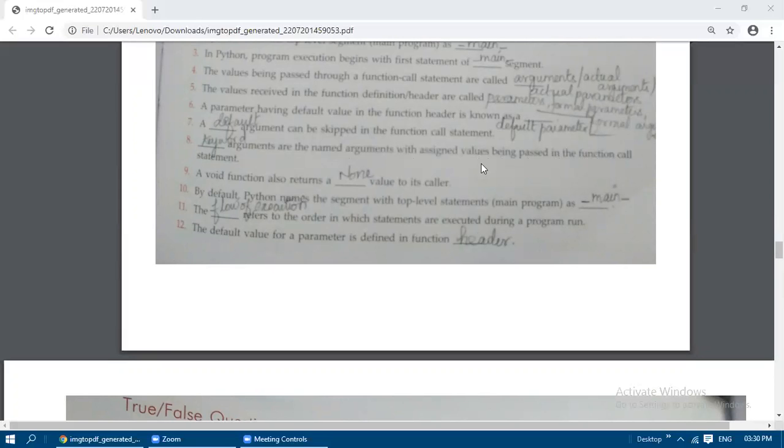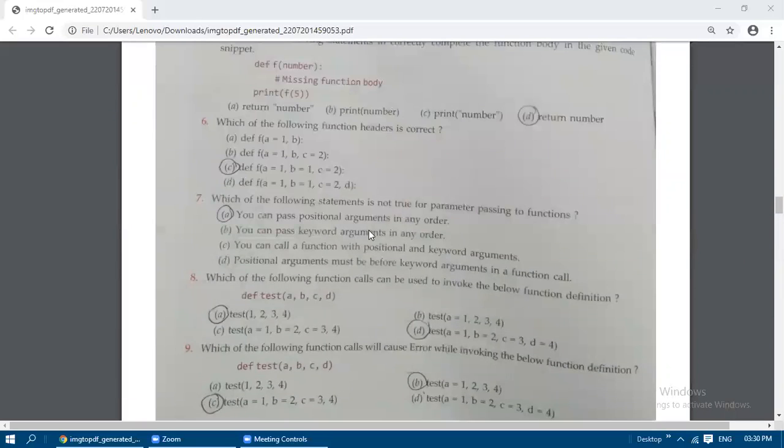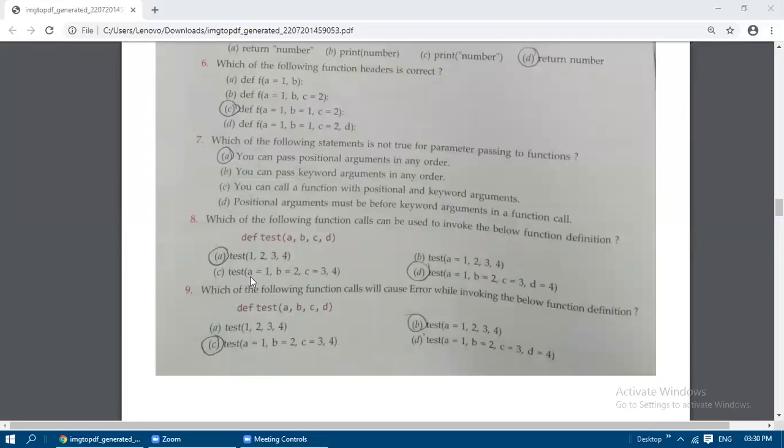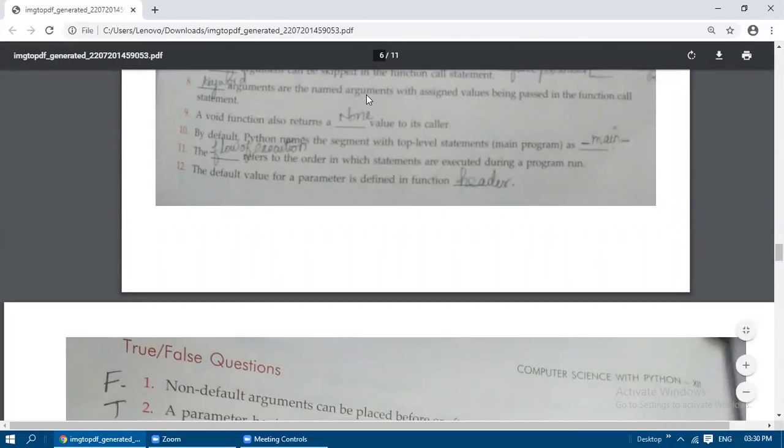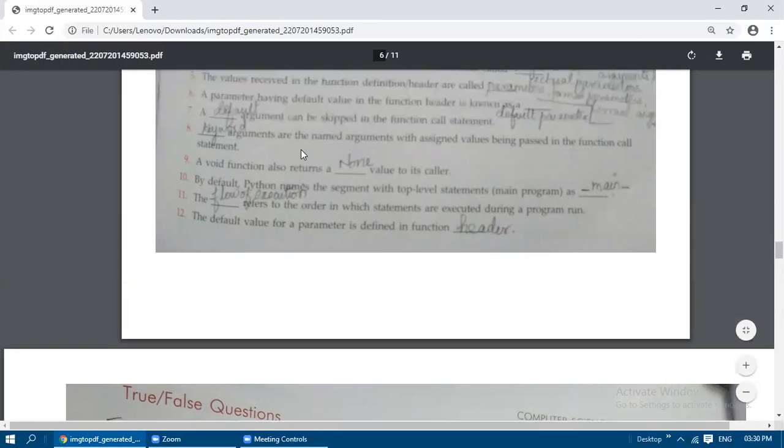So in a function call statement, we will assign the values for the keyword arguments. So these three are known as keyword arguments. A is equal to 1, B is equal to 2, C is equal to 3 are keyword arguments. Always the positional arguments need to be placed before the keyword arguments. Okay. So in the function call, the arguments are called named arguments. Keyword arguments only are called named arguments.